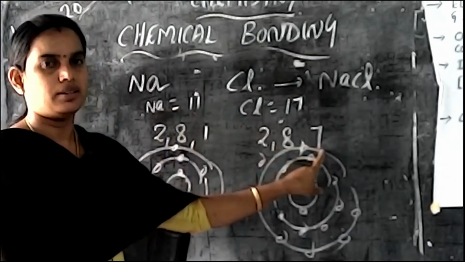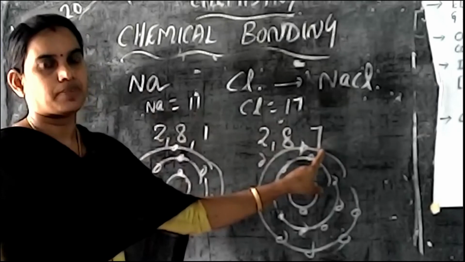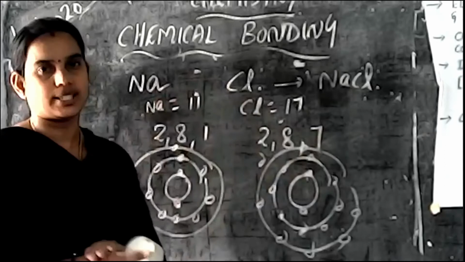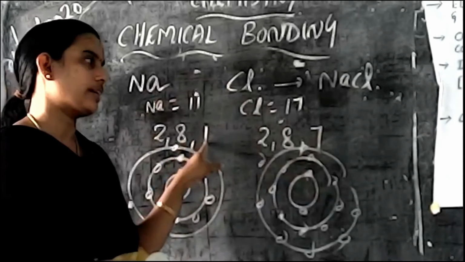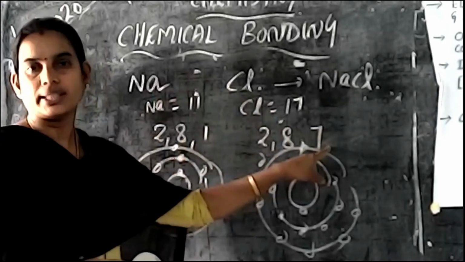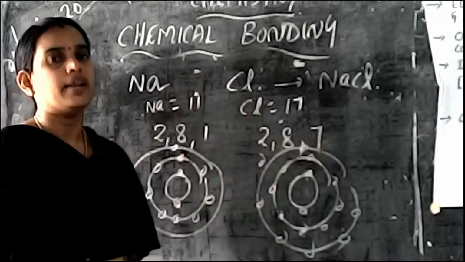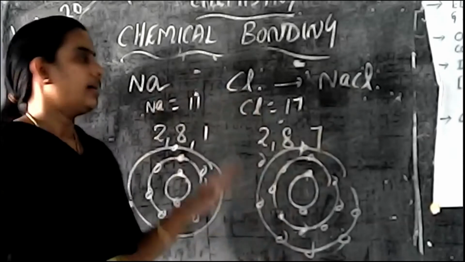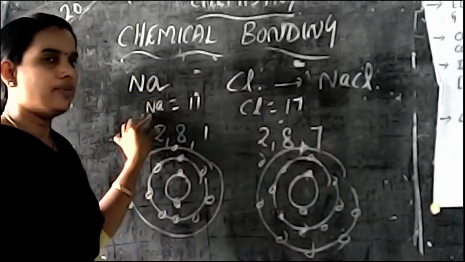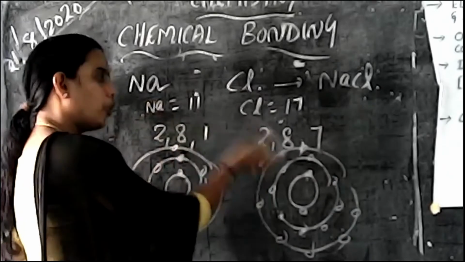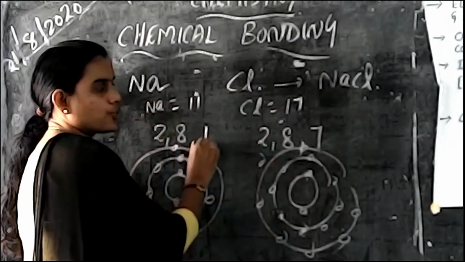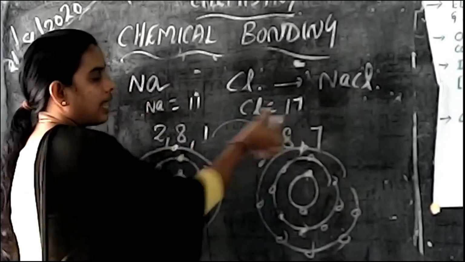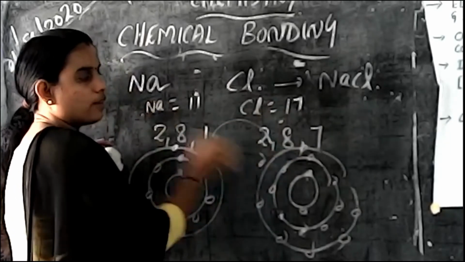Are both the elements stable? What is stable? That outermost shell contains 8 electrons. That is known as stable. Here it contains 1 electron. Here 7. So both are not stable. But we have to convert these elements into stable form. That is, this sodium donates this 1 electron to this chlorine, and this chlorine accepts 1 electron from sodium.